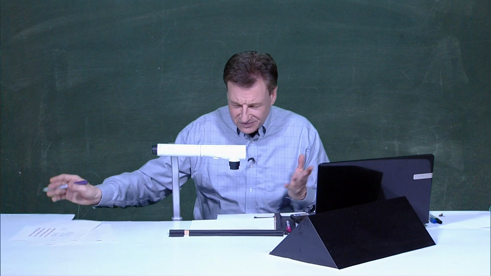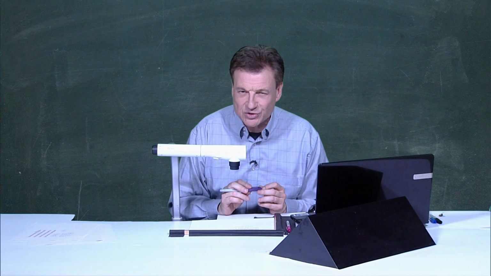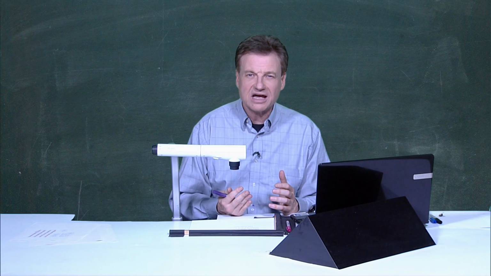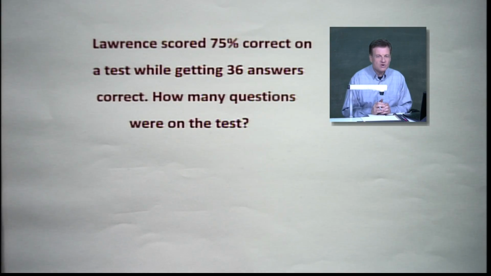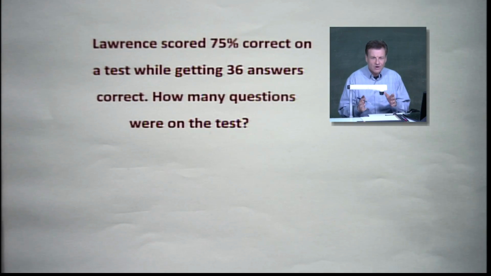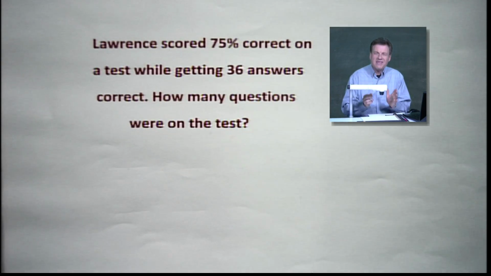Now, that's what a lot of times we really worry most about with percents: how well did we do? Or what was our number out of a certain number that we did right or wrong? So let's take another look here. Lawrence is taking a test. Let's see what he's got going here. He said he scored 75% correct. That's 3/4 on a test, while getting 36 answers correct. We want to know how many questions were on that test. A lot of times we hear how many you got correct and what your percent was, but sometimes people never tell you how many there were. Well, you can find that out.